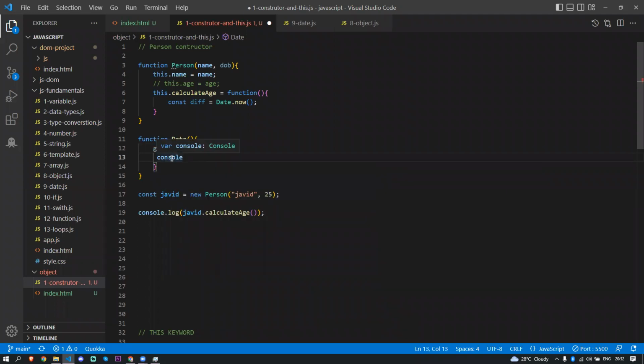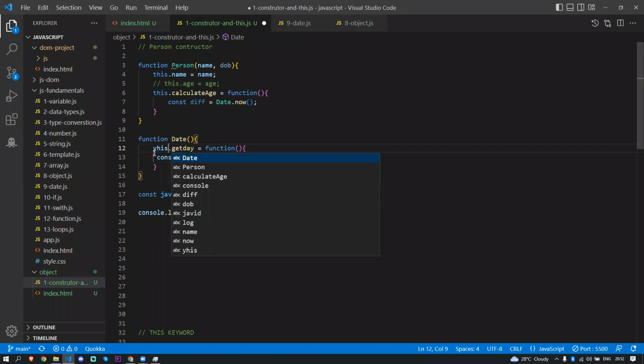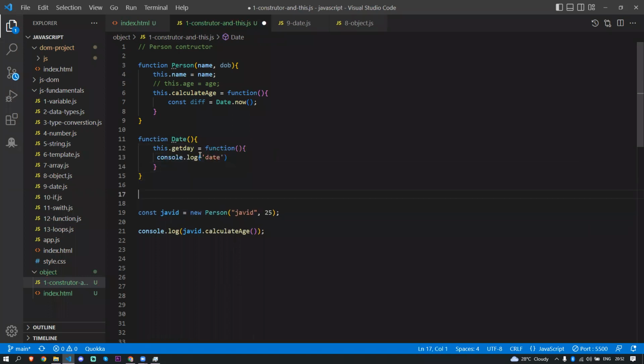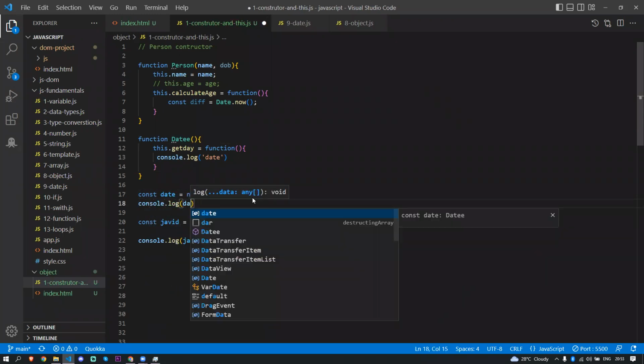Now this returns console.log. Here it is actually equal. This dot getAge. This dot getAge console.log just date. I'll just keep it like date, the date string. So when I call this with new, const date is equal to new Date. I'll keep a 2e here, because e is an actual date. So when I do this, what am I going to get in the date? So console.log date here, what am I going to get?